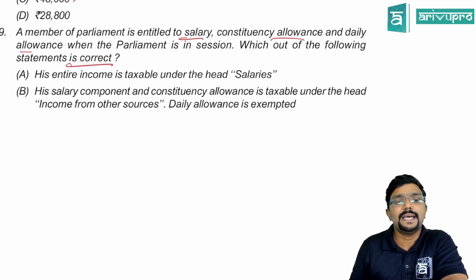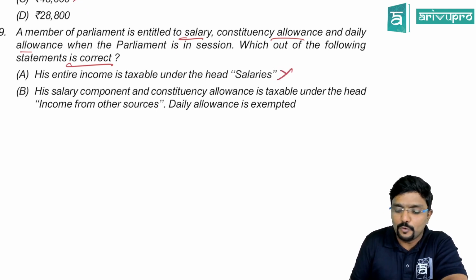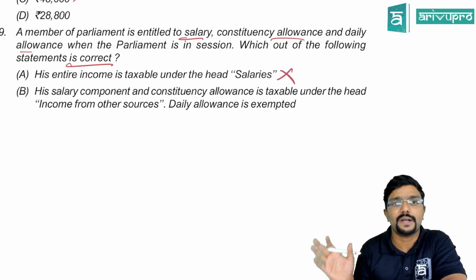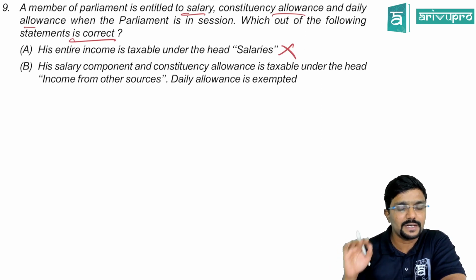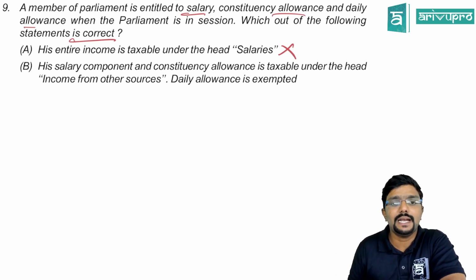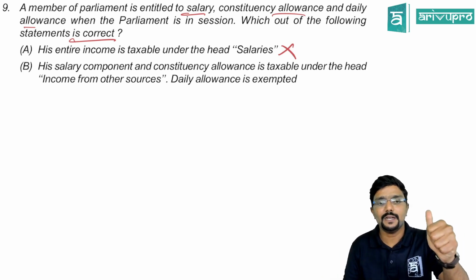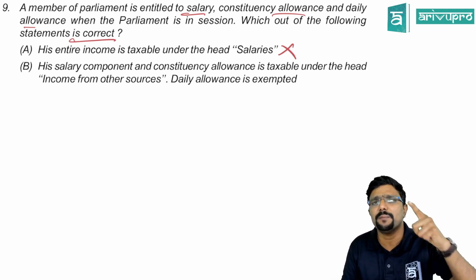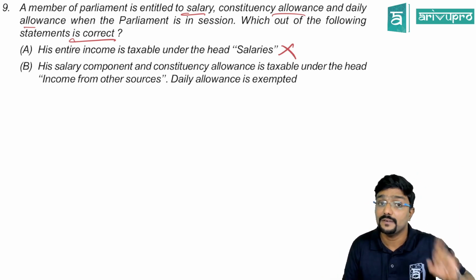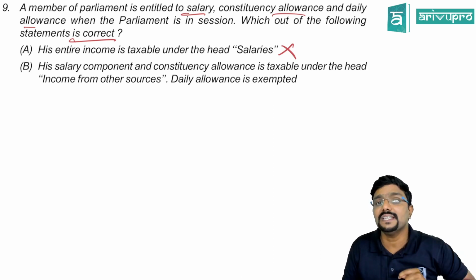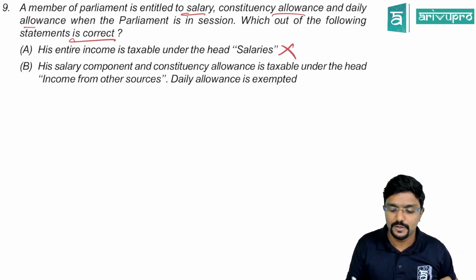A: is the entire income taxable under the head salary? No, because the employer-employee relationship is not there as per section 15. That is the basic criteria. Is the salary component and constituency allowance taxable under the head income from other sources, and daily allowance exempted? Actually, guys, both the allowances are exempt. Daily allowance as well as constituency allowance given to MPs, MLAs and all is fully exempt. Whereas salary is taxable. But where is it taxable? Under the head other sources. So even this is wrong.